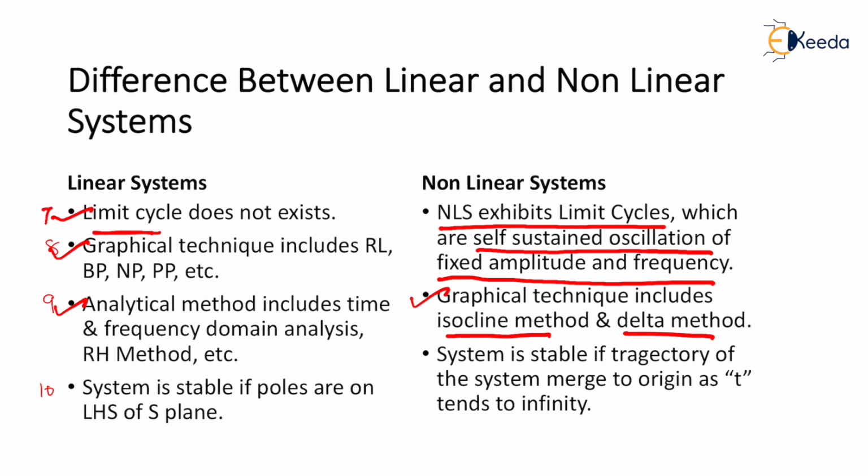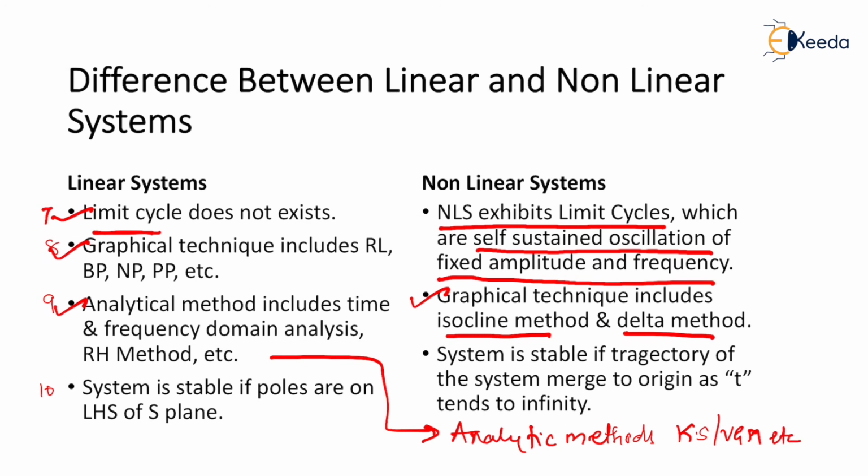Ninth point, analytical method includes frequency domain analysis and Routh-Hurwitz method analysis. In the case of a non-linear system, the analytical methods are like Krasovskii method, variable gradient method, etc. Now these are very important tools applicable to determine the stability of the given system.